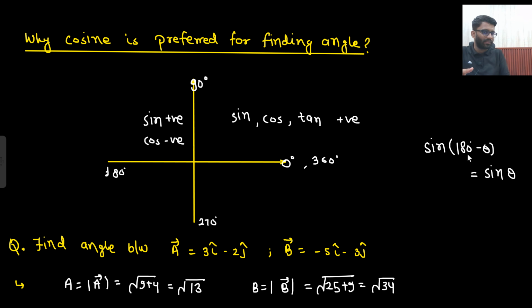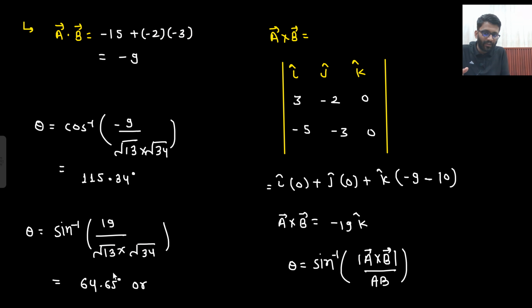Now 180 minus theta is the second quadrant. So one angle you are getting here, another angle will be 180 minus this angle. So that is coming out to be 115.34 degree. So if you calculate theta here, you are getting two possible answers.